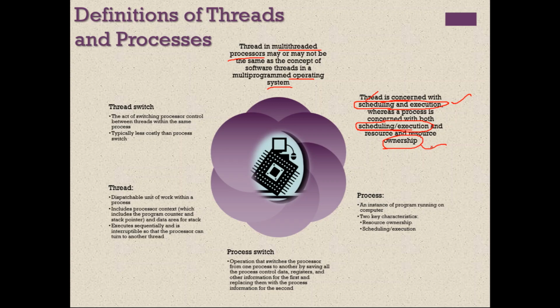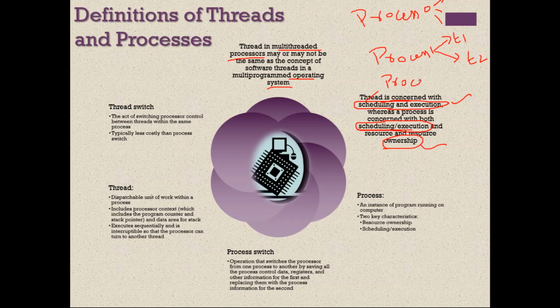Why is that? Because a process owns the thread. Threads belong to the process. That's it. But threads do not own anything. So there may be more than one process, not only one. Process 0, process 1, like that there may be multiple processes. This is say process 0, which may have some threads. And there is process 2, which may also have some threads.